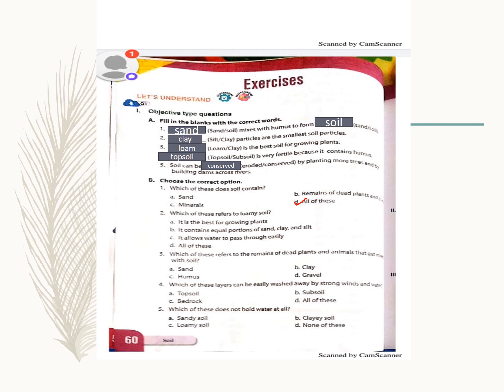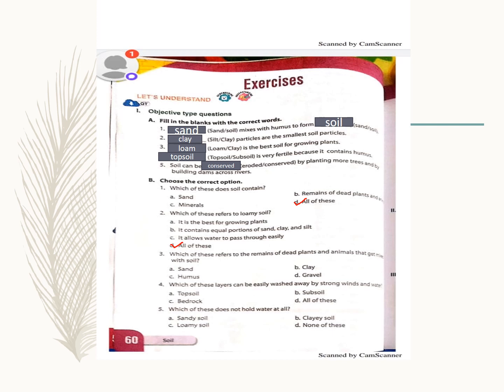Coming to which of these refers to loamy soil? Loamy soil में क्या क्या था? Equal portions of sand, clay and silt. Now, it is best for growing plants. Yes, it is best for growing plants. It contains equal portions of sand, clay and silt. Yes. It allows water to pass through easily. Yes, it allows water to pass through. Now, the answer will be all of these.